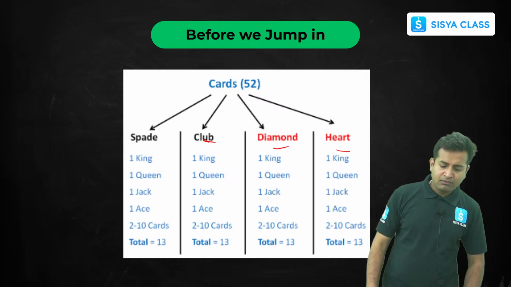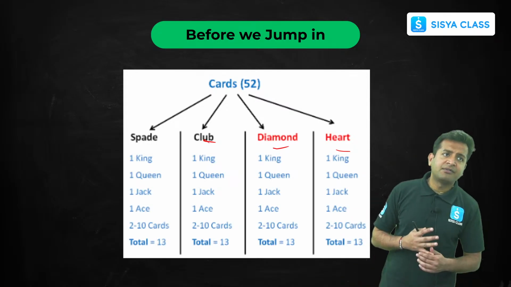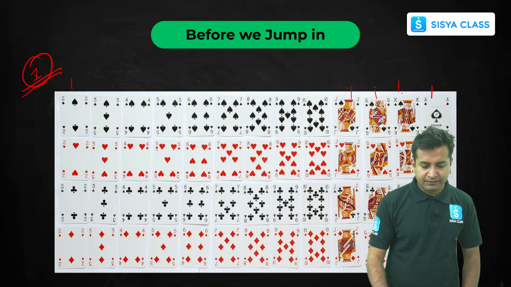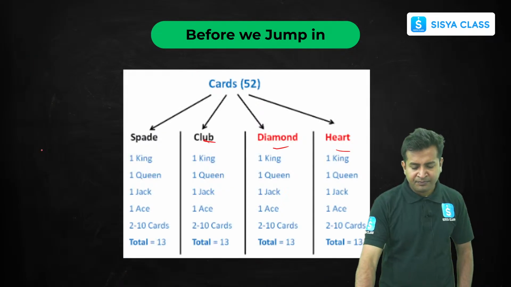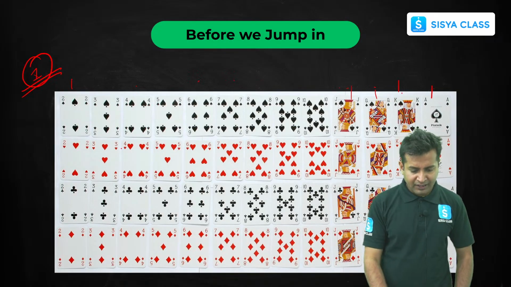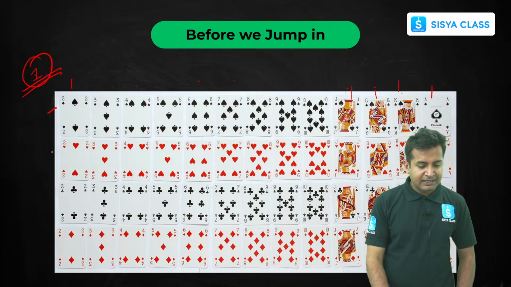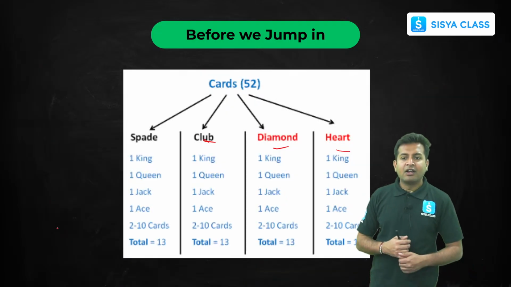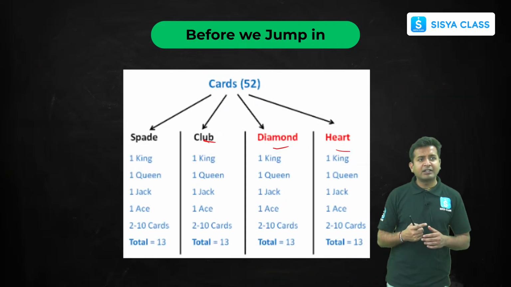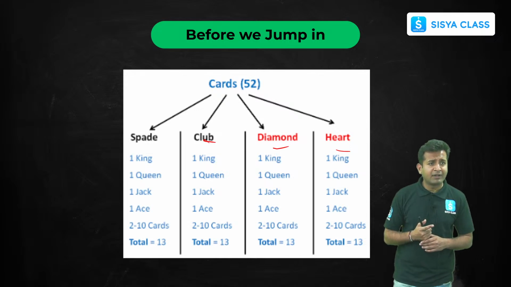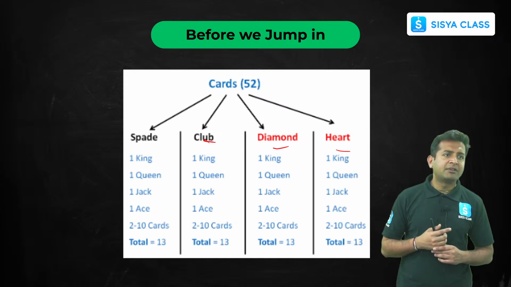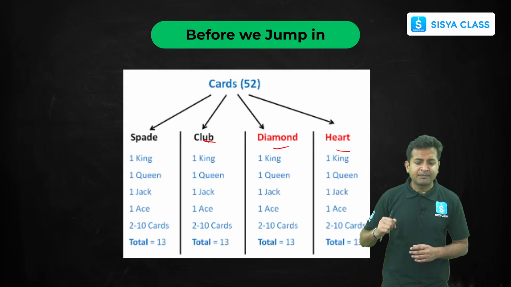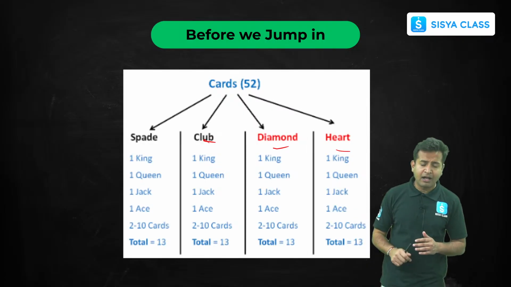Now here we have spades, club, diamond, and heart. Now you can see what spades are. Spades are basically this one, then this is heart, this is club, and this is diamond. Clear? Got it? So this is how things are, and we have one queen, one king, one jack, one ace, and 2 to 10 normal cards for spade. In club also the same thing, diamonds also the same thing, heart also the same thing.